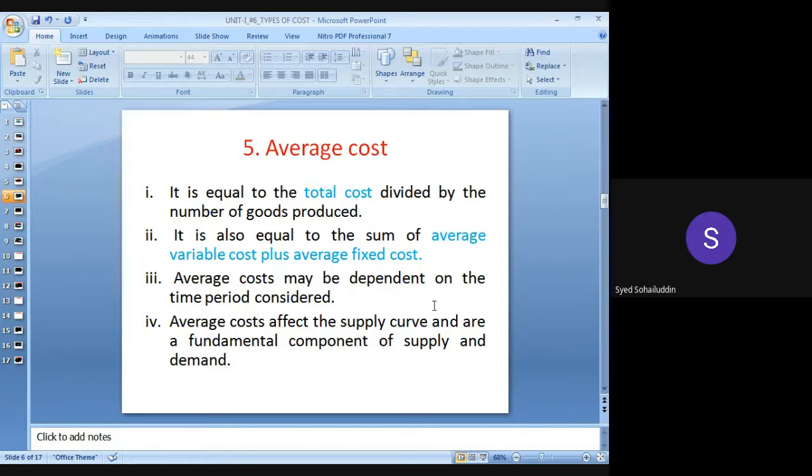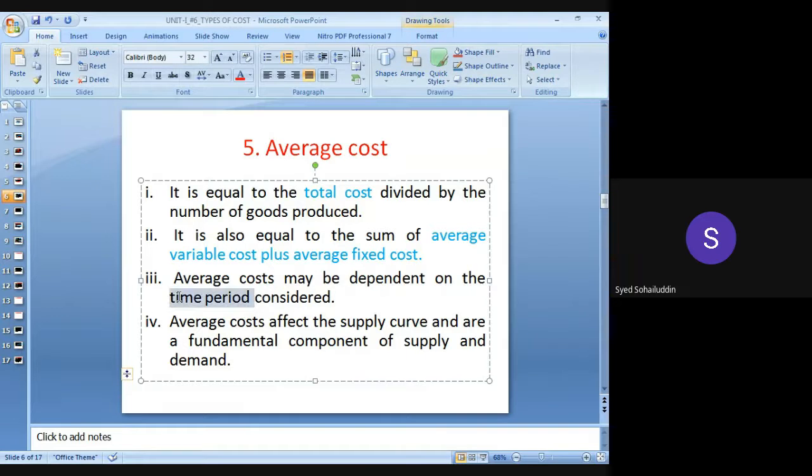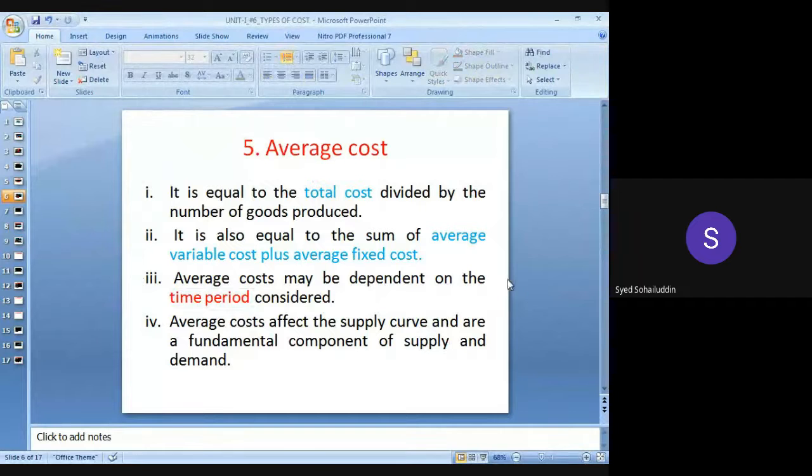Average cost may be dependent on the time period considerations. Again, average cost will be dependent on time period. As the time span increases, the cost will change. There will be change in the average cost. Okay, it will be dependent on time. Average cost affects the supply curve, and these are fundamental components of supply and demand.